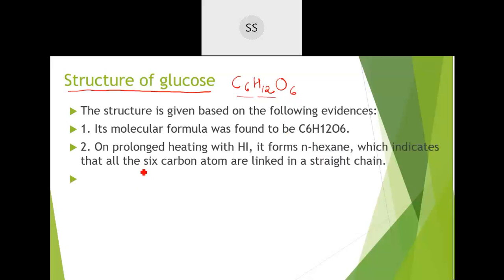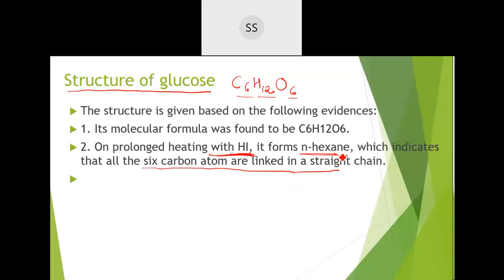First, what they found is how many carbons there are and how these carbons are arranged. So what was done is this glucose compound was heated with hydrogen iodide. It's a very good reducing agent. They heated it for a long time, and they could get a 6 carbon atom chain, linked together. It's not like separate pieces; they got a continuous carbon chain.